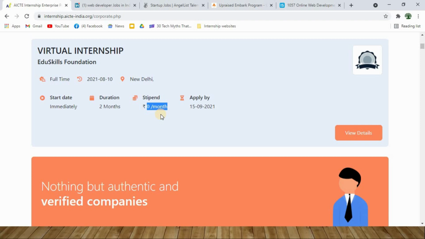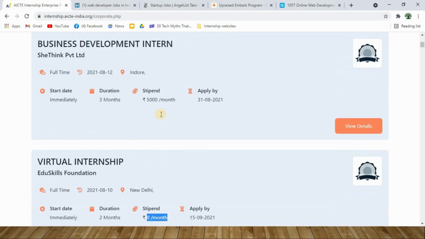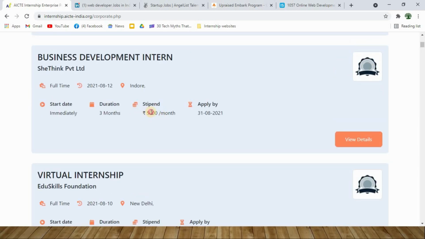So I request all the students to understand the importance and the real benefits of attending an internship, and to search for appropriate internship opportunities. You can always search for internships which will pay you some amount of money as stipend, and you should check all these things before you apply for a particular internship.